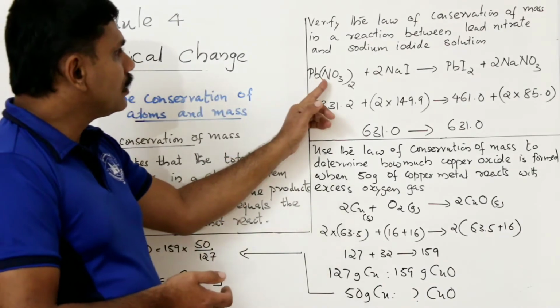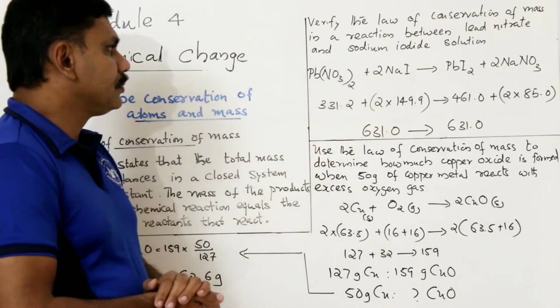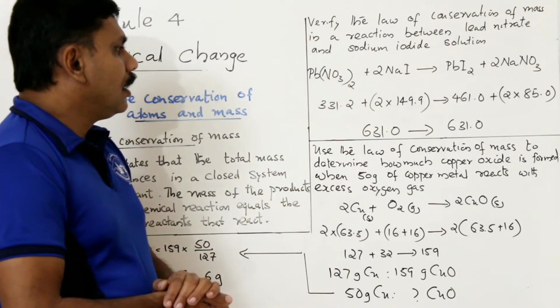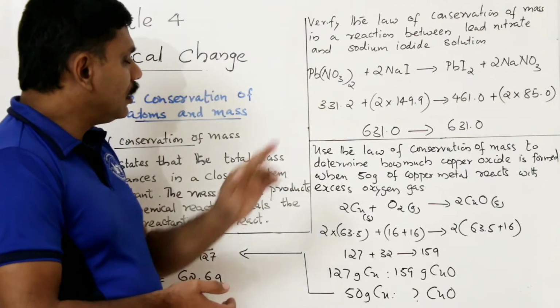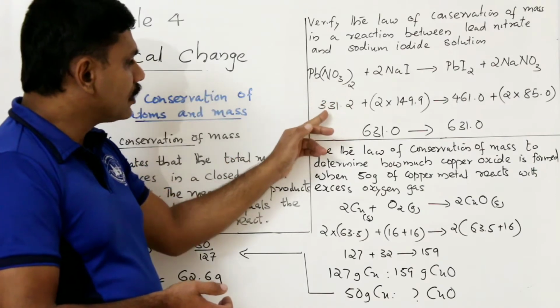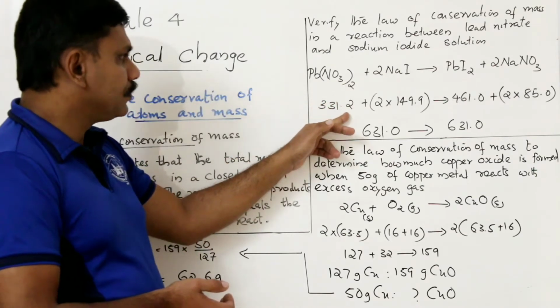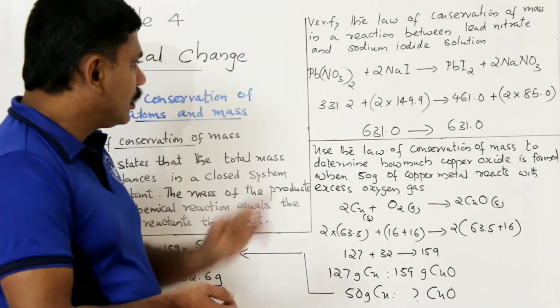So lead nitrate is reacting with the sodium iodide, and this is a balanced equation. In the balanced equation, the mass of Pb(NO3)2 is 331.2.